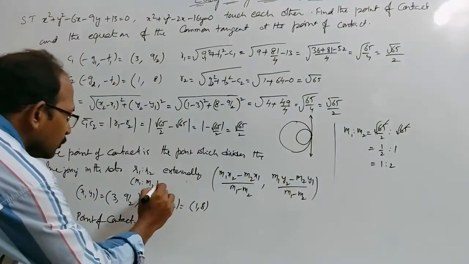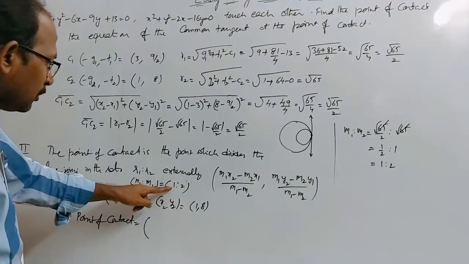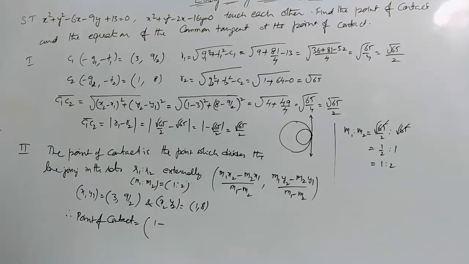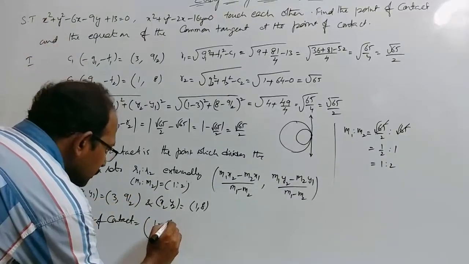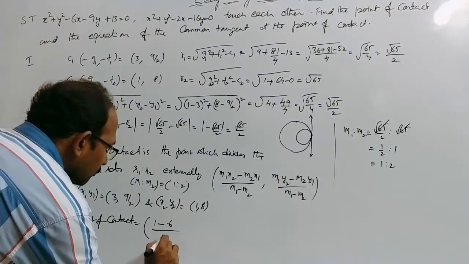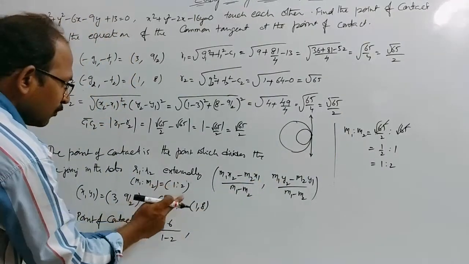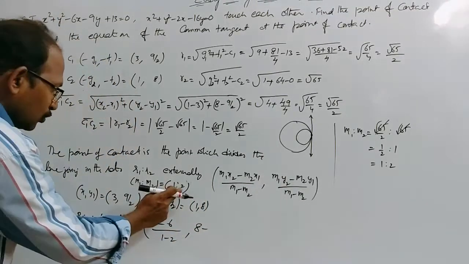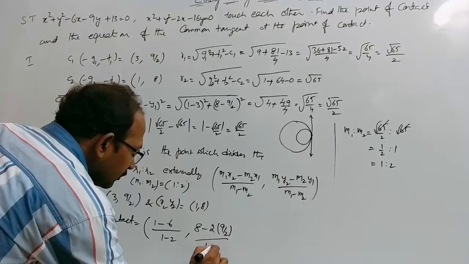Here m1 is to m2 is equal to 1 is to 2. Now let us substitute in this formula. Therefore, m1 x2 is 1 into 1, minus m2 x1, m2 is here 2, 2 into 3 is 6, by m1 minus m2, 1 minus 2. Again, m1 y2 is 1 into 8, minus m2 y1, 2 into 9 is 18, by again m1 minus m2.